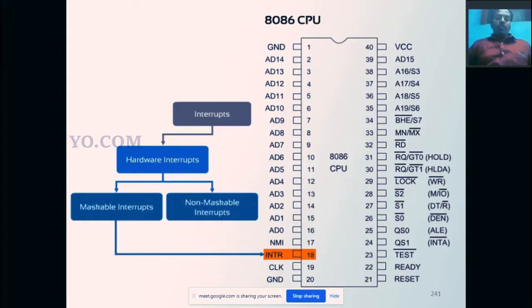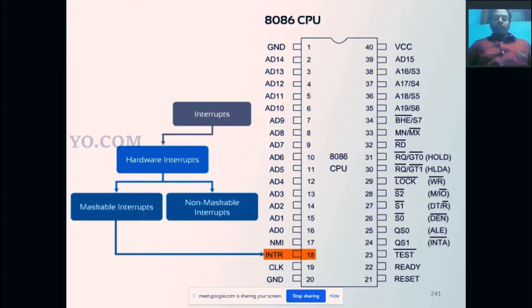Then see the hardware interrupt. How can we access a hardware interrupt? See, this is the 8086 pin diagram. What is a pin diagram? That is the physical structure of the 8086 IC, that is an integrated circuit. It has 40 pins, and each pin is allocated for one or two functions.